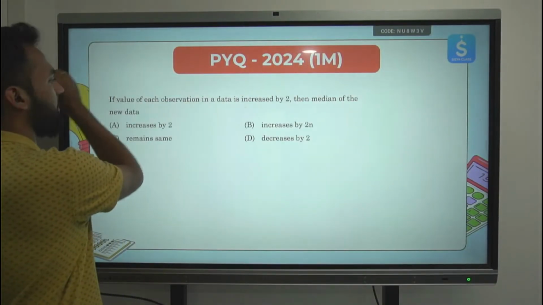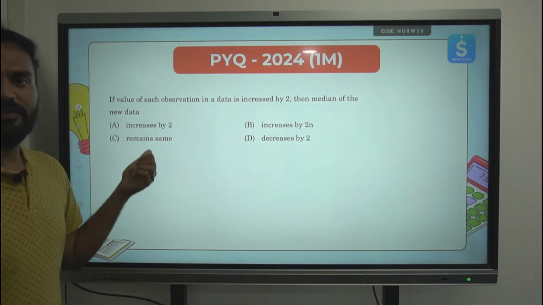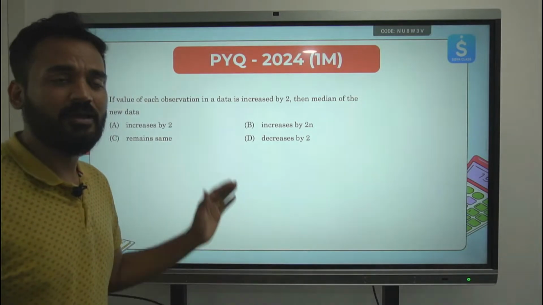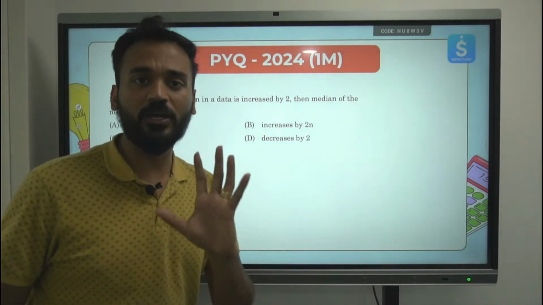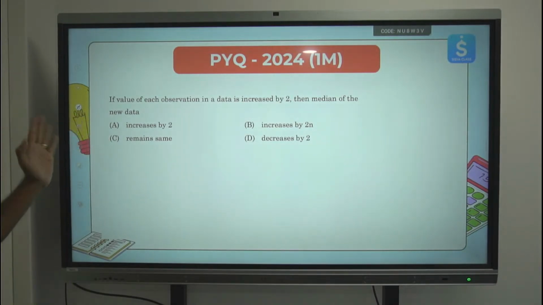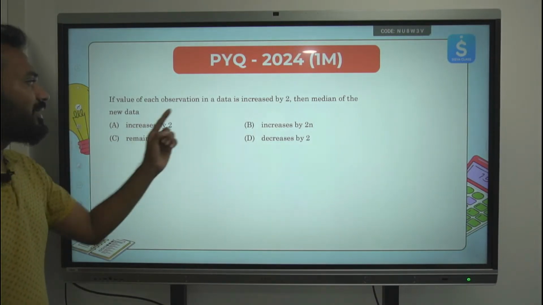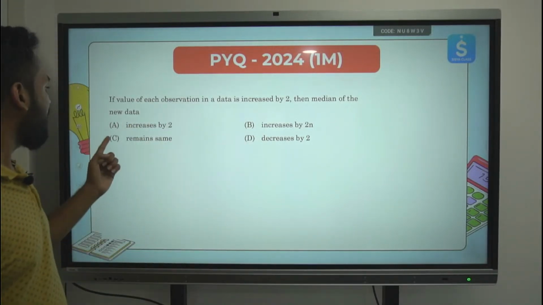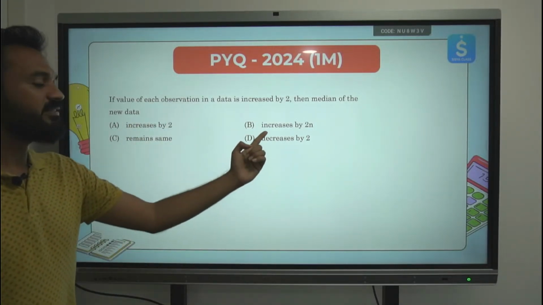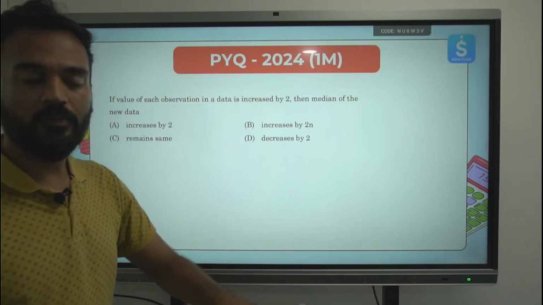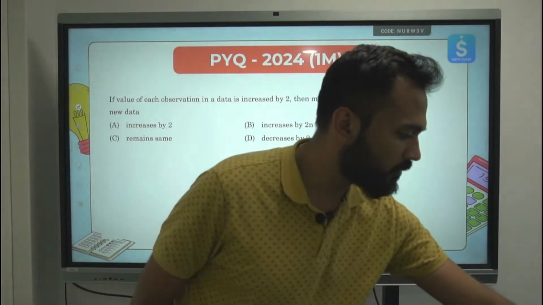Let's move ahead. Now this again is a very easy question. I have explained this in the first question itself. If you have listened carefully to the answer of the first question, you will be able to answer this. Let me read this for you. If value of each observation in a data is increased by 2, then median of the new data: A increases by 2, B increases by 2n, C remains same, D decreases by 2. What will happen? Type in the chat box.